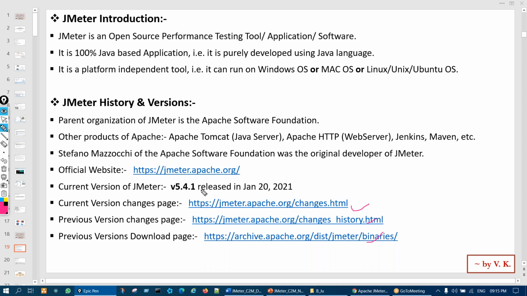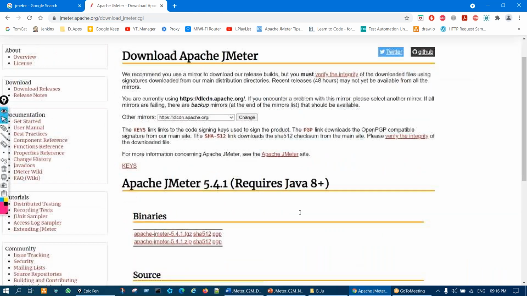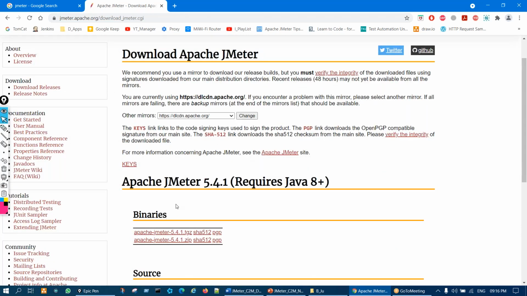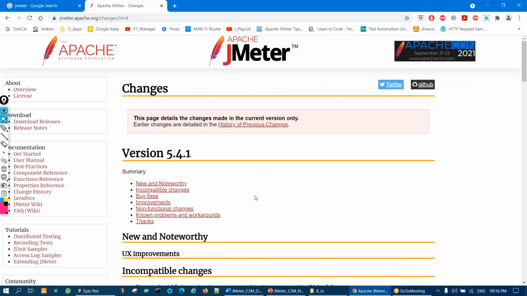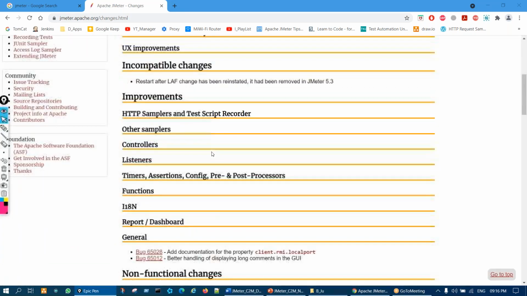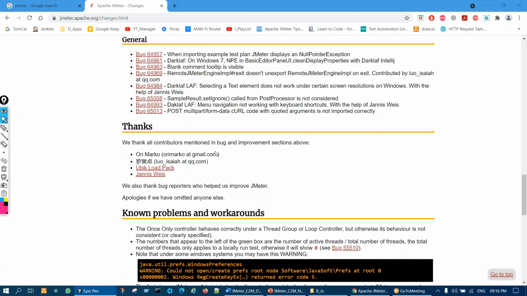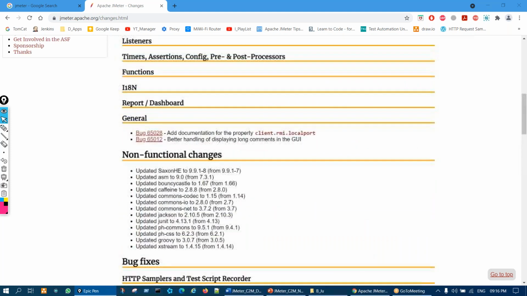Let us say you want to read about the changes that were made in this current version. On the left hand side you see Release Notes. If you click on that, you'll get a page where all the changes related to 5.4.1 will be there. No need to read it now, because you will be confused. You will not understand anything right now. Just remember this for the future.